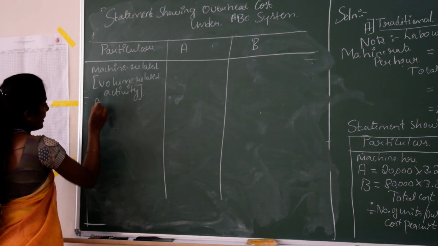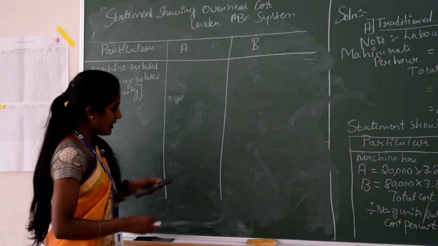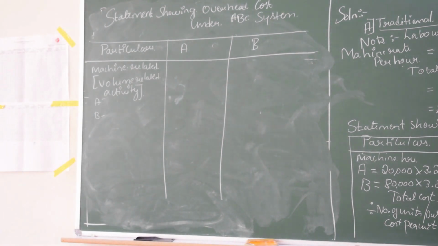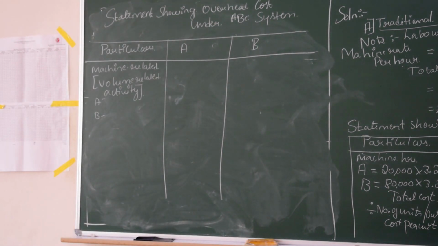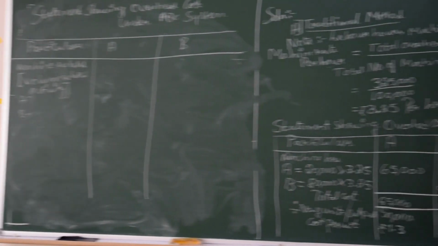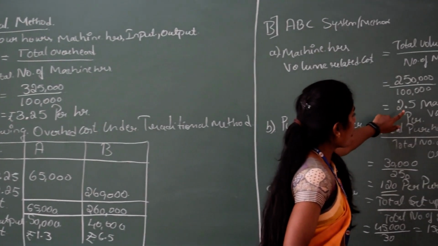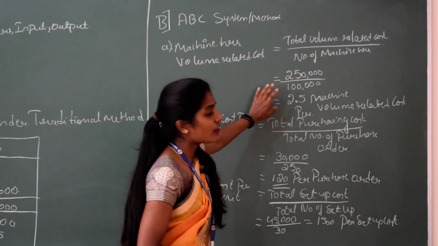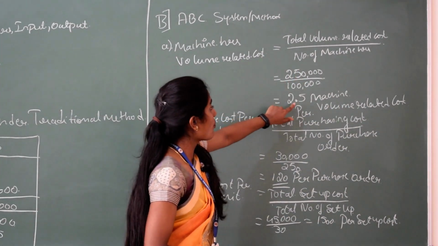A, B. So, for volume related activity, we can see here the machine hours, or machine rate per unit or volume related cost is a basis for volume related activity, right. So, 2.5 is the machine volume related cost, or the per volume related cost is 2.5.